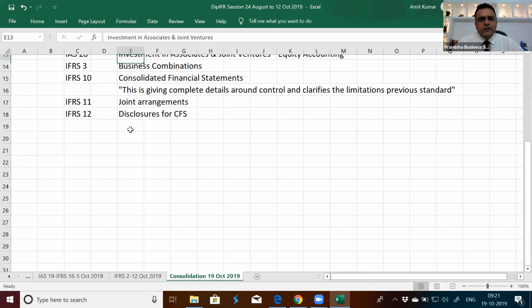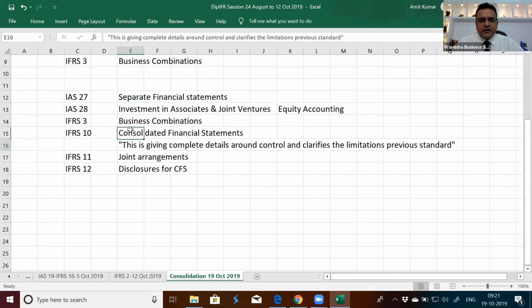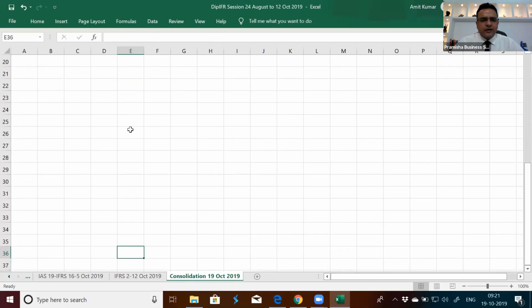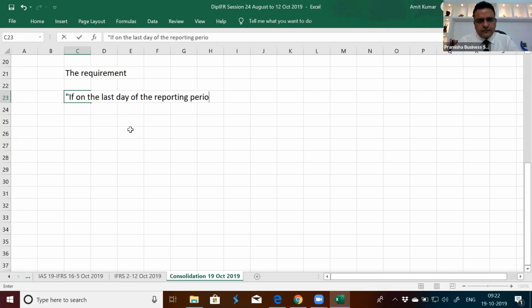So why do we need to prepare consolidated financial statements? The requirement is that we need to identify if, on the last day of the reporting period, the entity is controlling another entity.